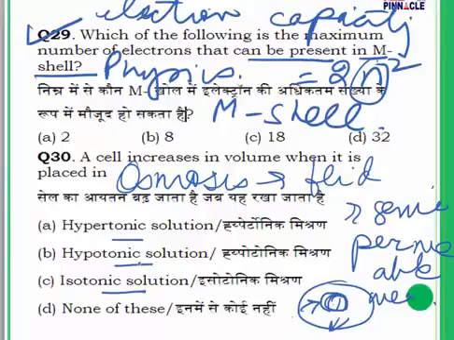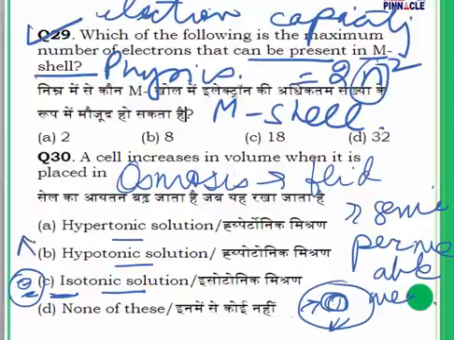The cell can be placed in a hypertonic solution, a hypotonic solution or an isotonic solution. Now we need to understand what a hypertonic solution and a hypotonic solution are for question number 30. An isotonic solution is one where the concentration of solutes inside and outside the cell is the same. Suppose this is my solution and this is the cell. The concentration of solutes inside the cell and outside in the solution are both the same, so in that situation there is a balance.